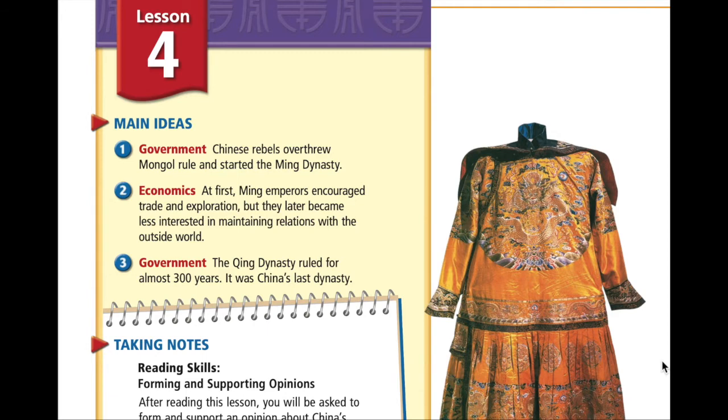Chapter 7, Lesson 4. Main Ideas. Government. Chinese rebels overthrew Mongol rule and started the Ming Dynasty. Economics. At first, Ming emperors encouraged trade and exploration, but they later became less interested in maintaining relations with the outside world. Government. The Qing Dynasty ruled for almost 300 years. It was China's last dynasty.